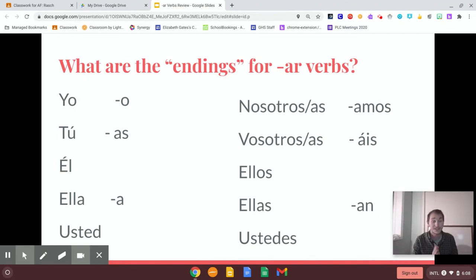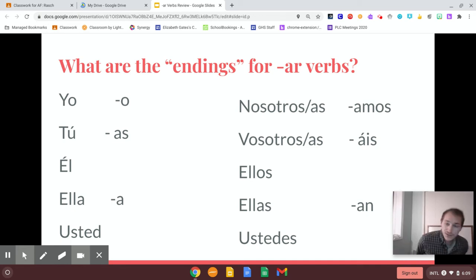So what are the endings? Yo ends with o. Tú, as. Él, ella, usted end with a. All right? Nosotros or nosotras ends with amos. Vosotros, vosotras ends with áis. Ellos, ellas, ustedes ends with an.